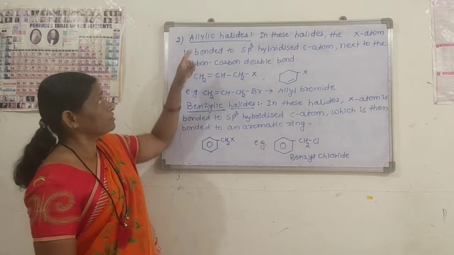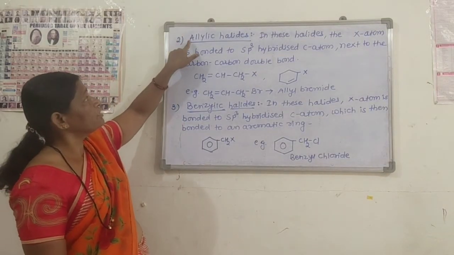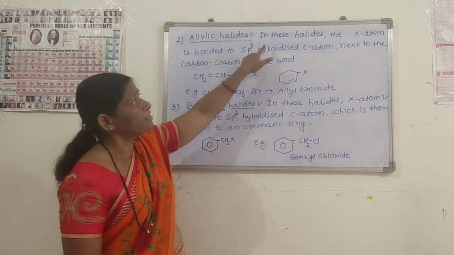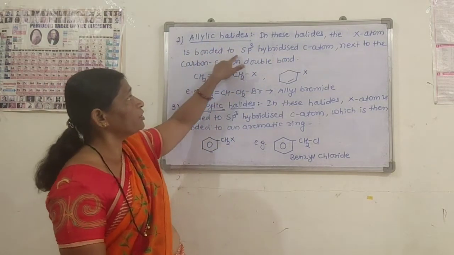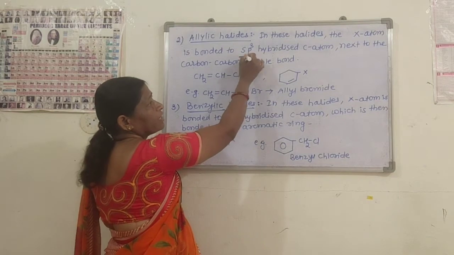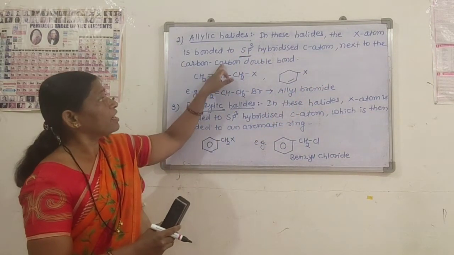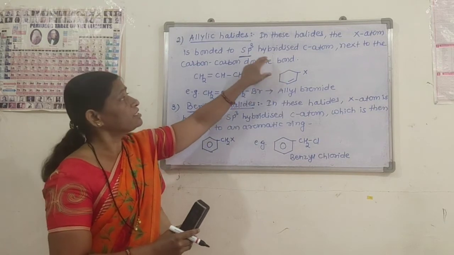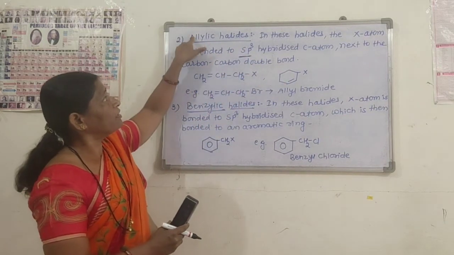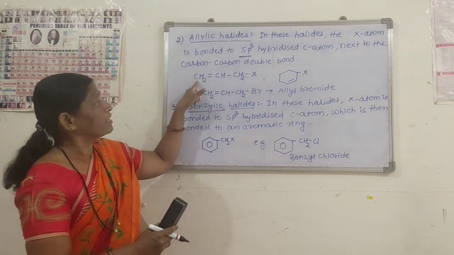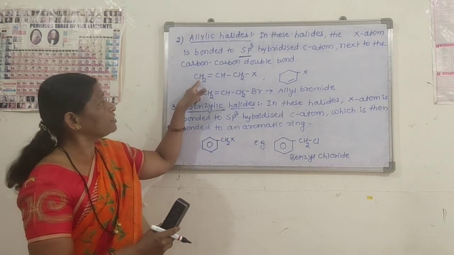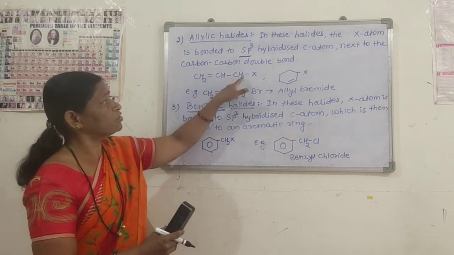Second type of monohalogen compound is allylic halides. In these halides, the halogen atom is bonded to sp3 hybridized carbon atom that is next to the carbon-carbon double bond. This type of halides are called allylic halides. They are represented like CH2=CH-CH2X.